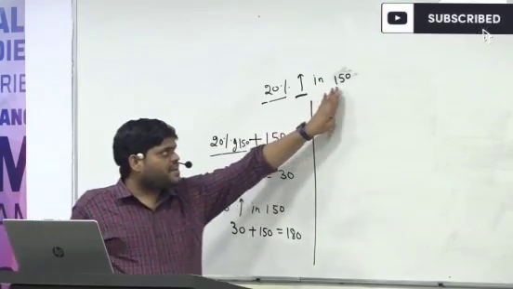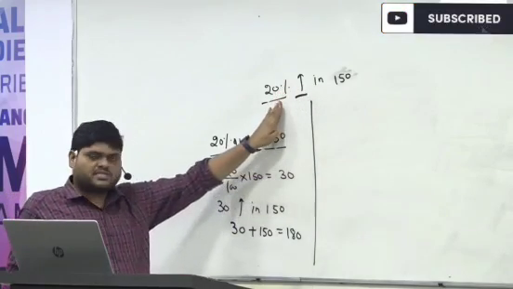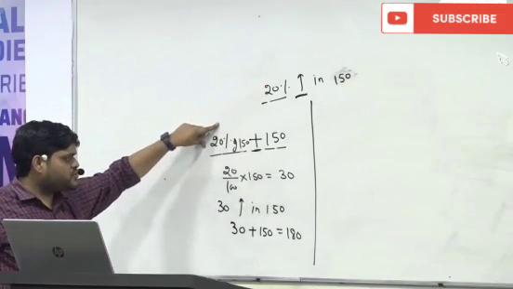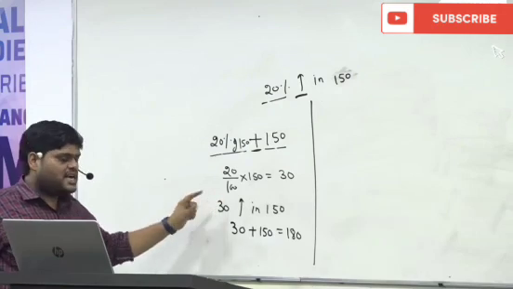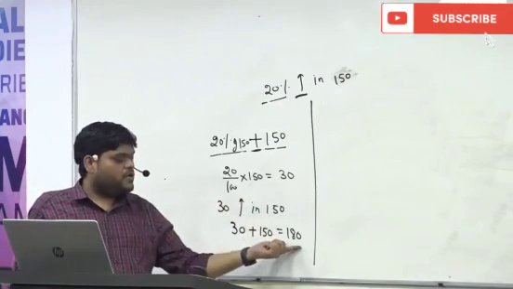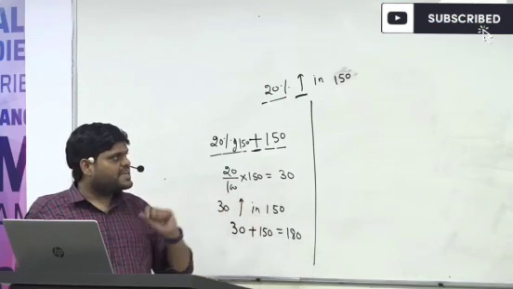So this is one way where we have changed both into number. This was given in number, this was given in percentage. I changed this into number, and it became 30. Now a 30 increment in 150 means this becomes 180. Are you getting my point or not?